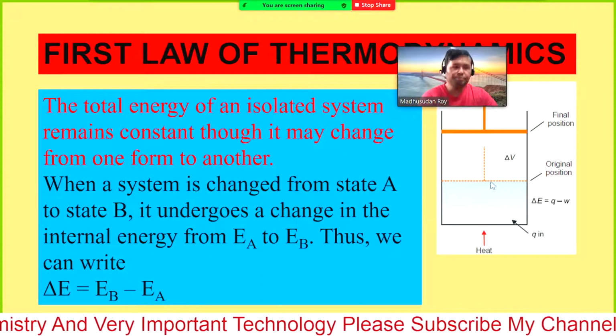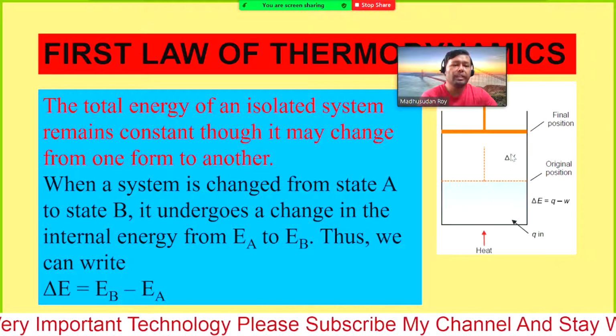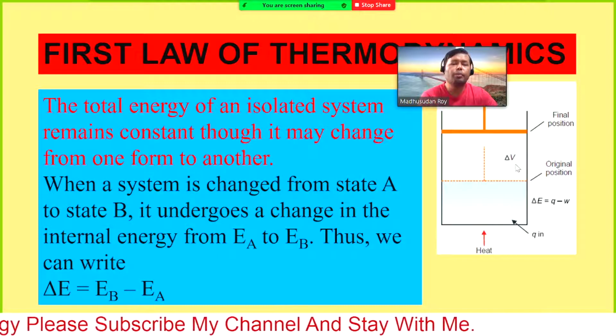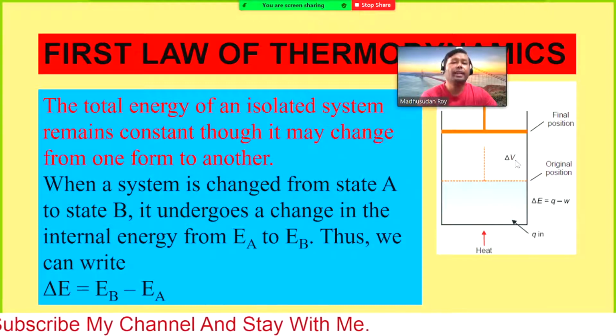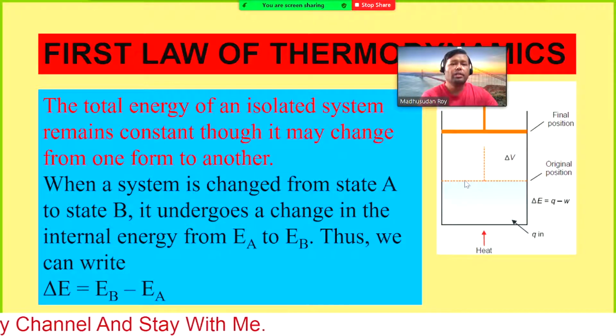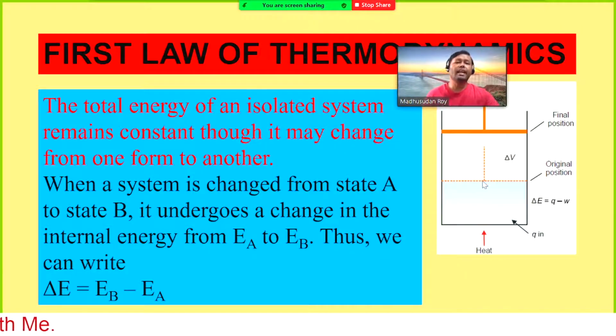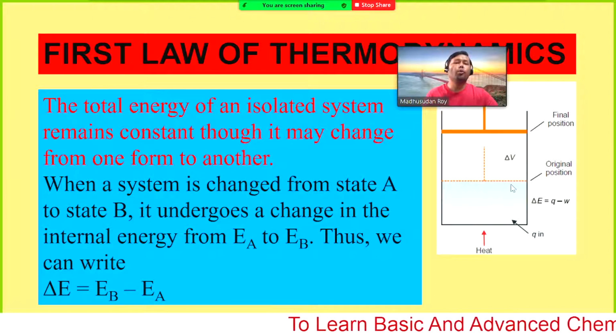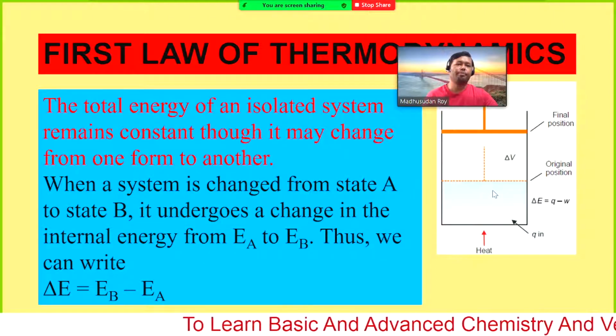So it will perform some work. How much work has been performed due to the change in volume delta V? That will be W. So the change in energy, delta E, will be how much energy you have supplied minus the work done by the system.